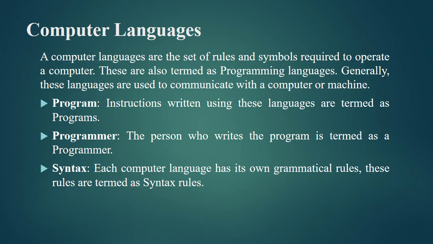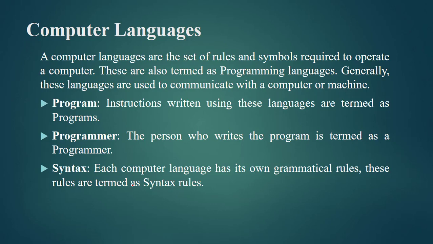Similarly, our computer also follows some procedures or some rules. And for all these procedures and rules, they have their own set of instructions or their own set of words. Fine. So now these rules, instructions, symbols which are understood by our computer are termed as the language of computer.